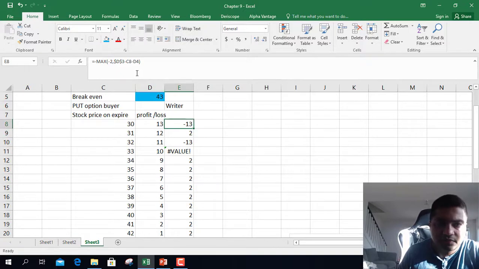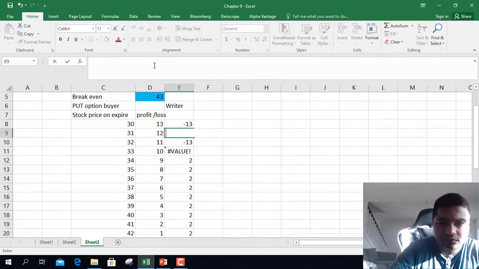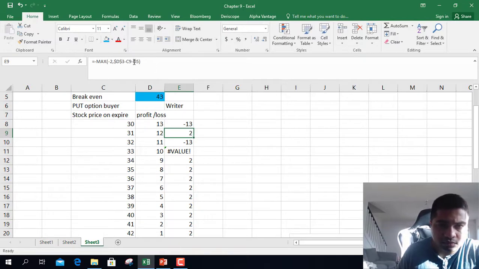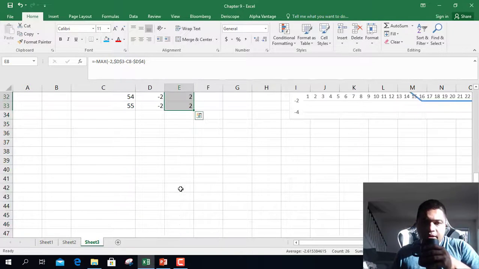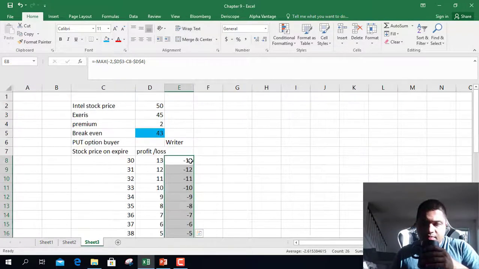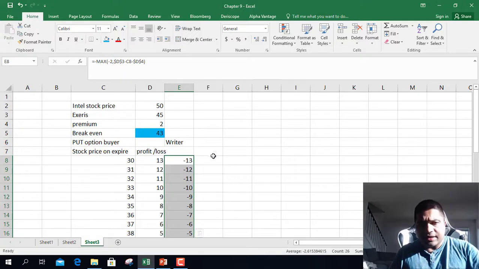Maximum loss, to make this constant too. Okay, maximum money you can make is $2. As the stock price keeps on falling, you will keep on making losses as a writer.